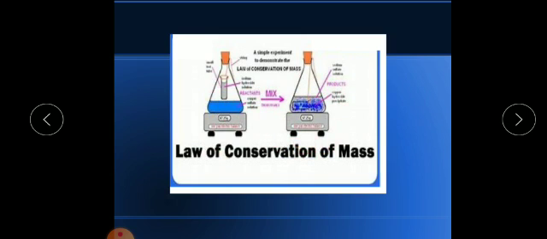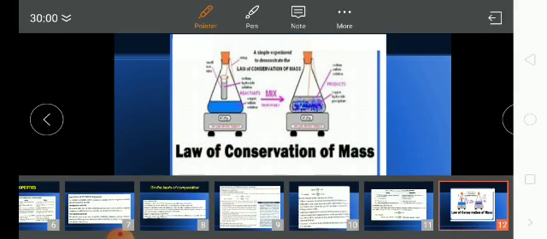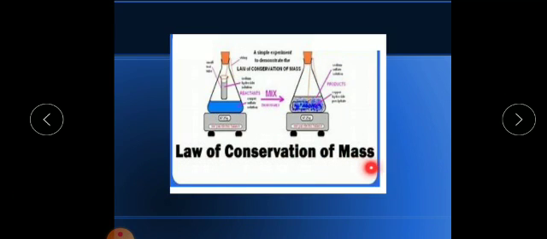It is a digital balance, so we will get the same reading. Before the reaction we see the mass of both the reactants, and after the reaction we see the mass of the product, so it will be the same. It proves the law of conservation of mass, which states mass can neither be created nor destroyed during a chemical reaction. Okay children, I hope you get some idea.